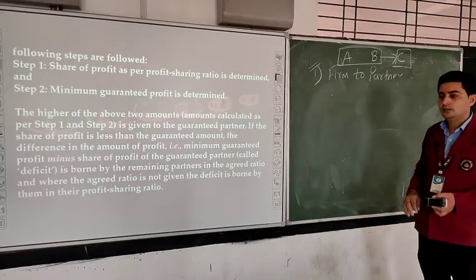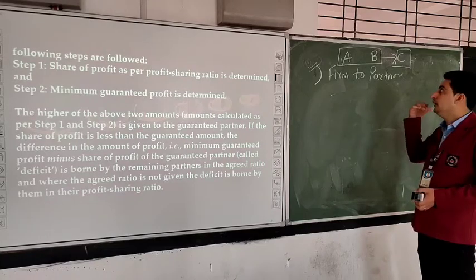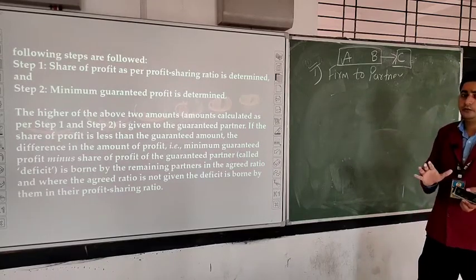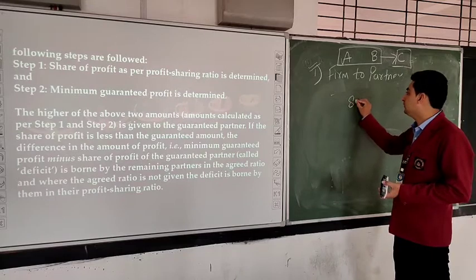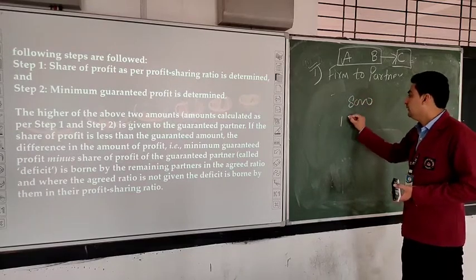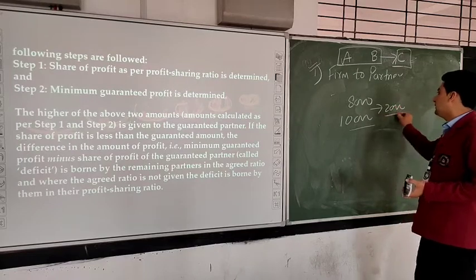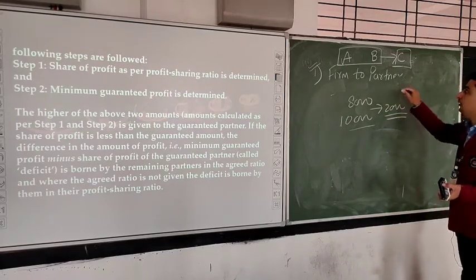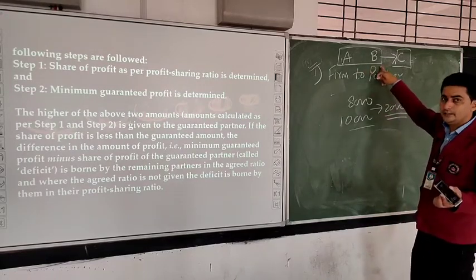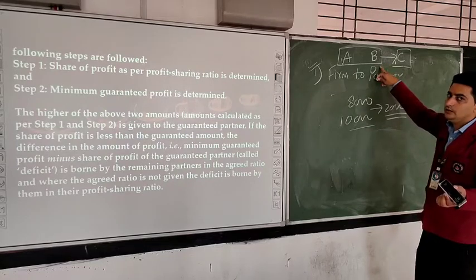Okay, students? So if he is getting less profit, for example, 8,000 rupees profit and we had guaranteed him 10,000 rupees, the difference amount is 2,000. This is known as deficit. This amount will be borne by A and B in their agreed ratio or in the existing ratio.